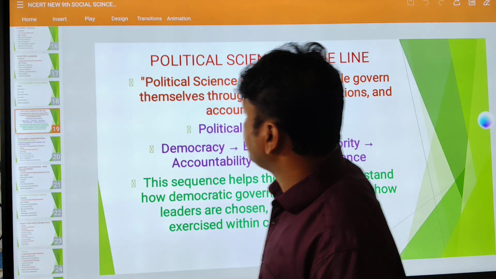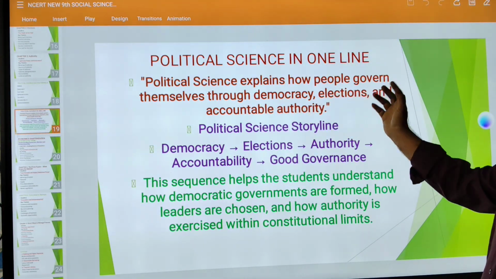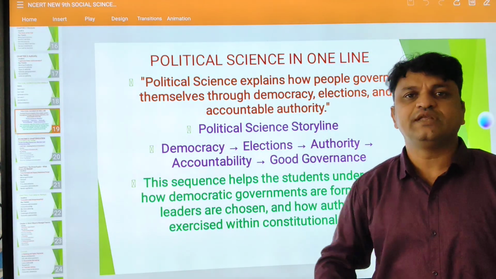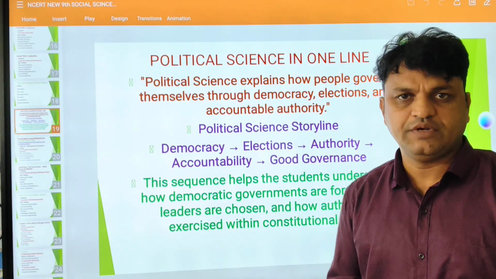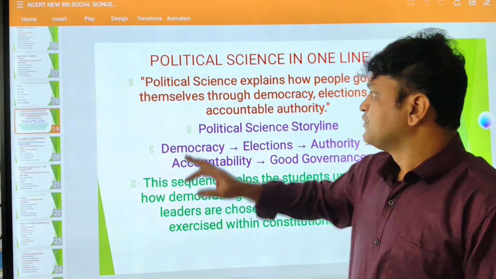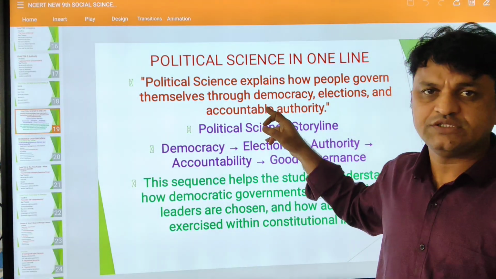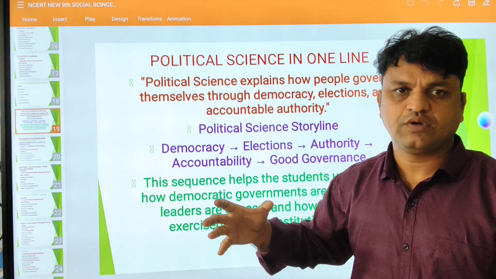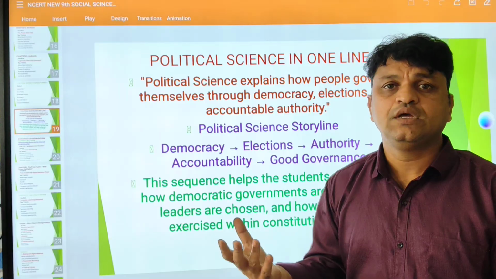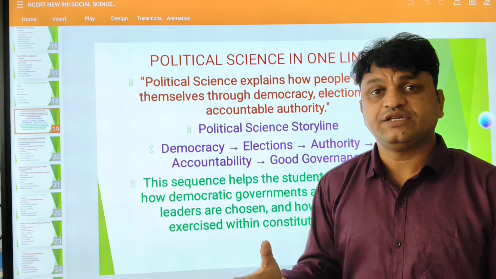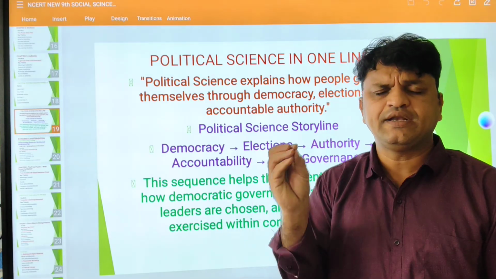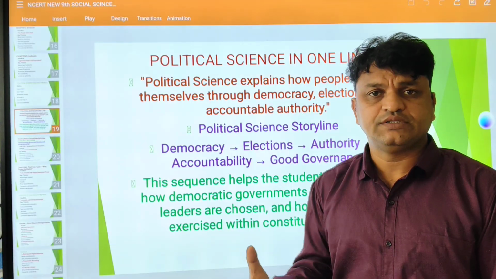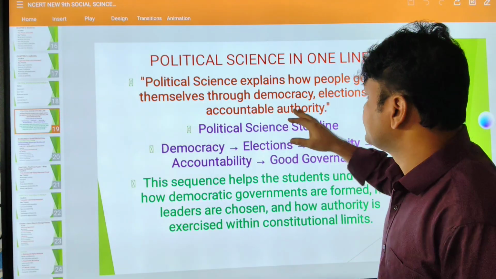Political science explains how people govern themselves, how they rule themselves, how they conduct their day-to-day life in society, through democracy. Democracy is one of the most widespread forms of government in the world. We have nearly 200 countries. Of these, 160 to 170 countries, most of them, are democratic countries. So it has some features.